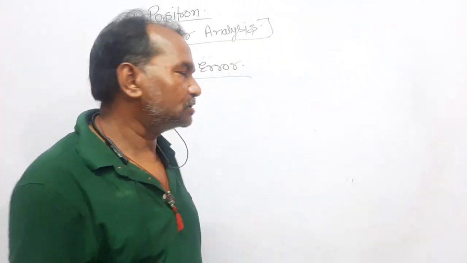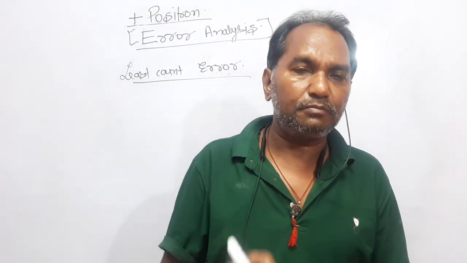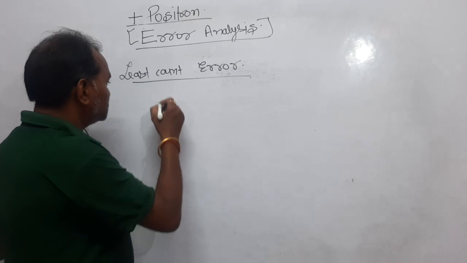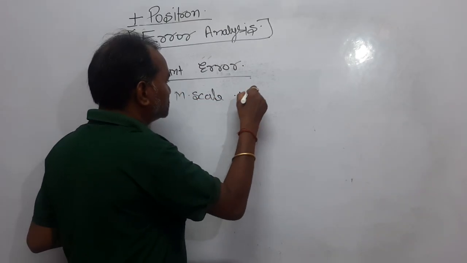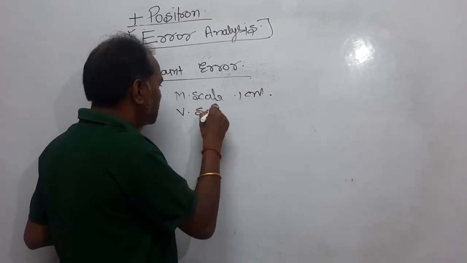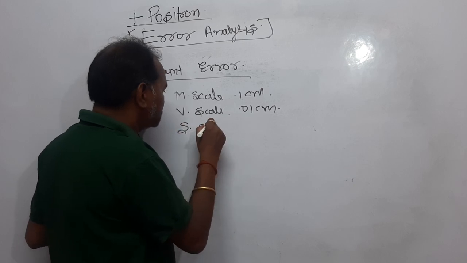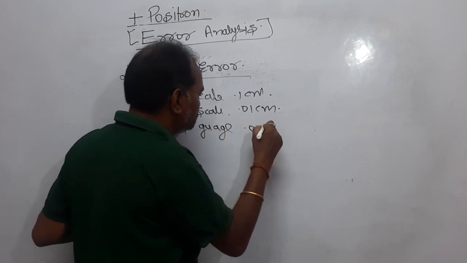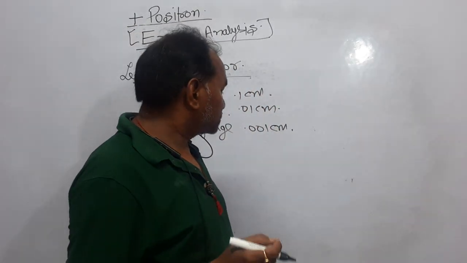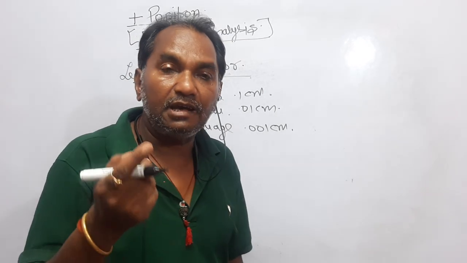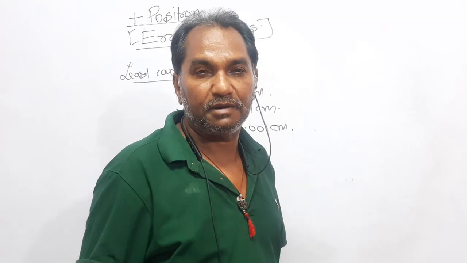Here three instruments are used for the measurement of length: the meter scale with least count 0.1 centimeter, the vernier scale with least count 0.01 centimeter, and the screw gauge with least count 0.001 centimeter. If the least count is smaller, then the error will be minimum. That means the measurement will be more precise.